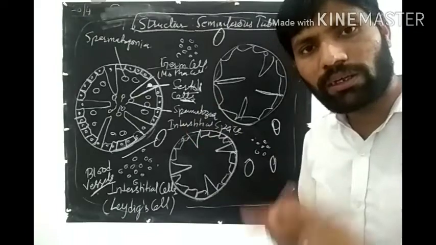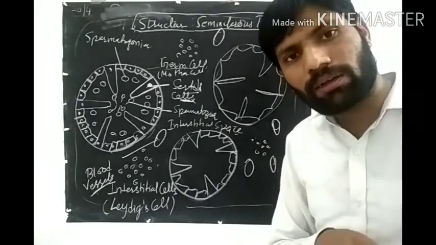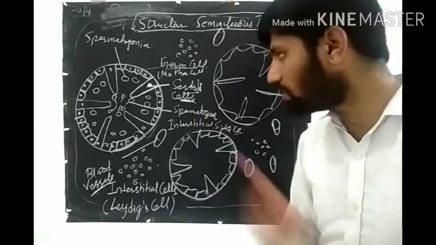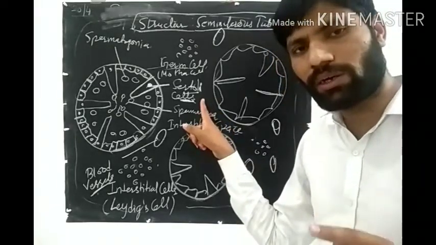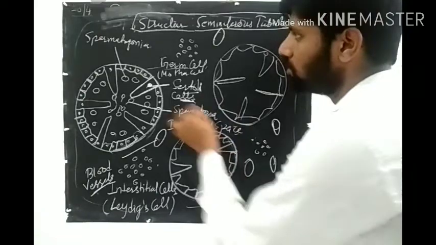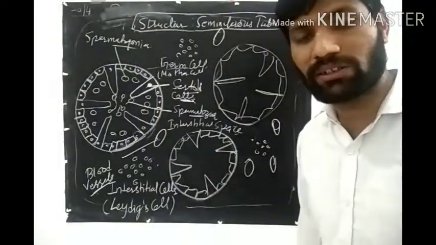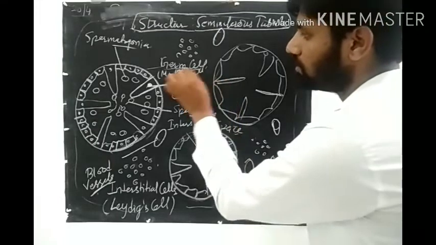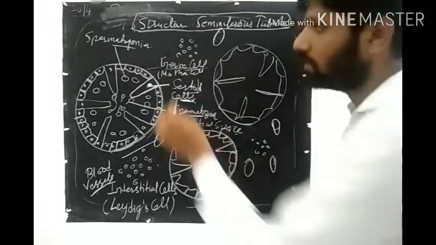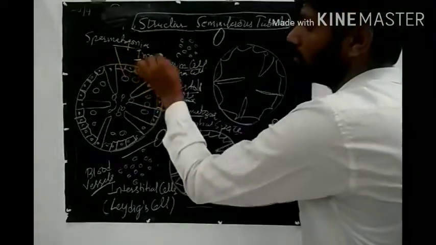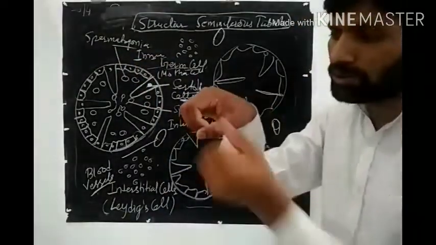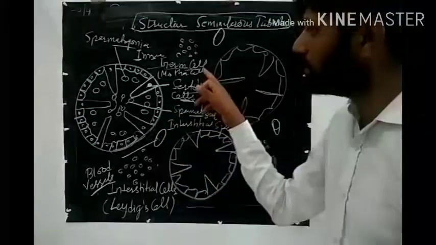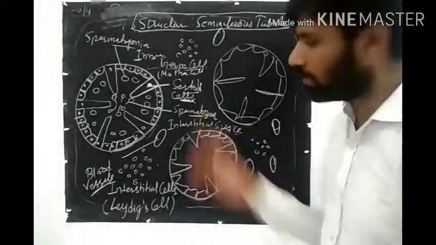If you remember the tapetum in case of माइक्रोस्पोरोजेनेसिस, tapetum क्या प्रोवाइड करवा रहा था? न्यूट्रिशन प्रोवाइड करवा रहा था. यहाँ पर कौन न्यूट्रिशन प्रोवाइड कर रहा है? Sertoli cell. Then what is this spermatozoa and spermatogonia? We will discuss at the time of gametogenesis. So here the male germ cells are in an inner lining. Okay, like this is the tube और इस ट्यूब को मैं ऐसे खोल दूँ अंदर से, तो अंदर से मुझे ये चीजें दिखाई देंगी. So male germ cell and then Sertoli cell.